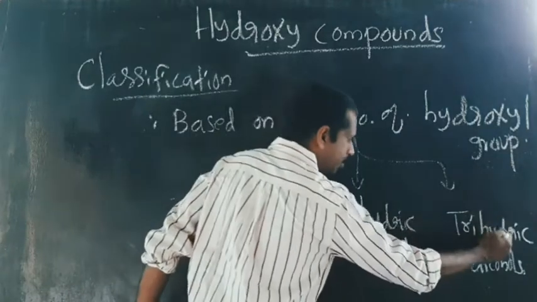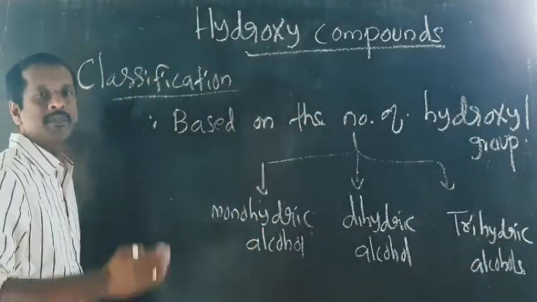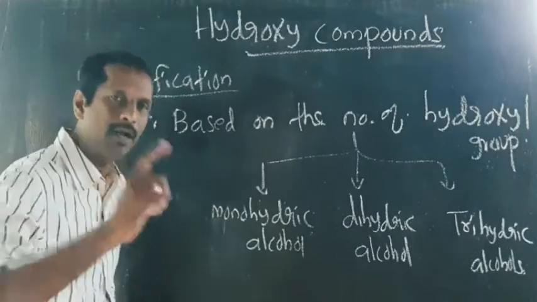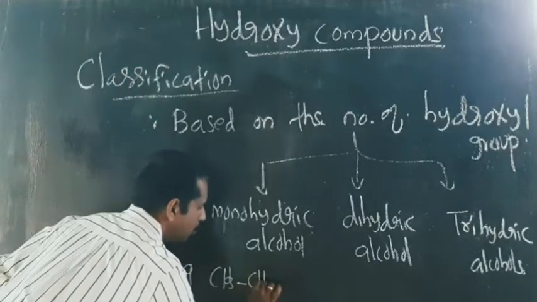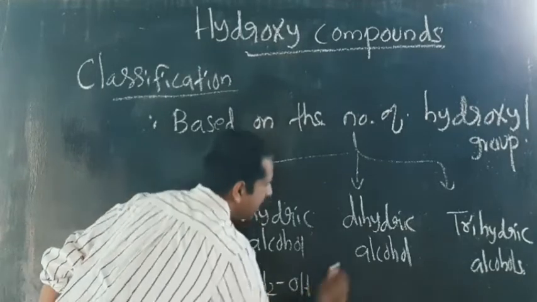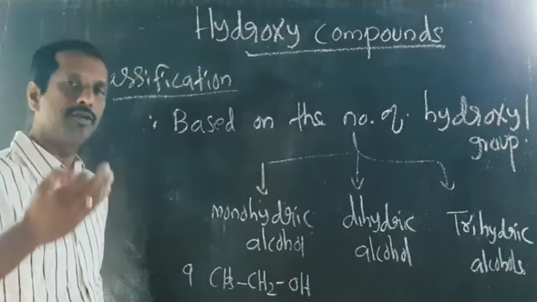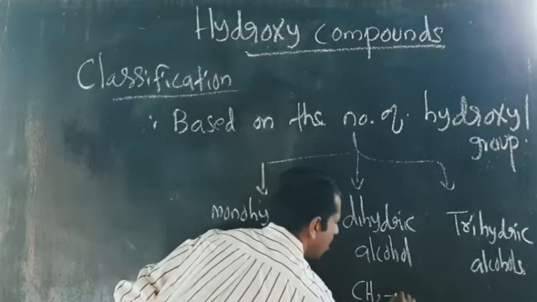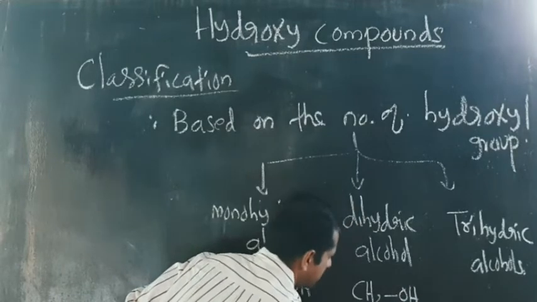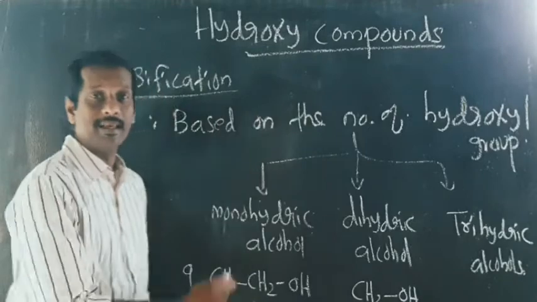alcohols, and trihydric alcohols. In monohydric alcohols, the alcohol contains only one OH group, example CH3CH2OH. And dihydric alcohols means the alcohol contains two hydroxyl groups, example is CH2OH-CH2OH, ethylene glycol.